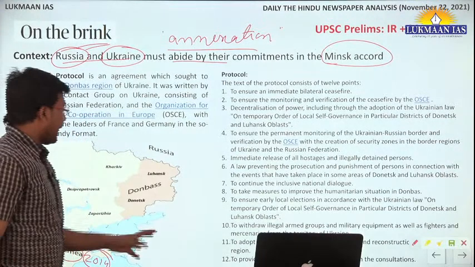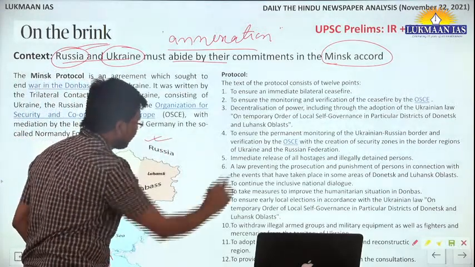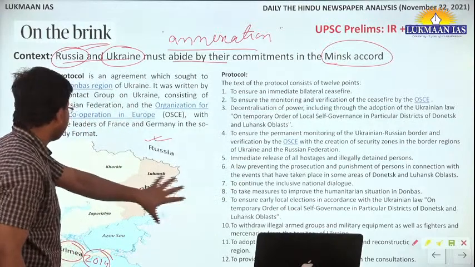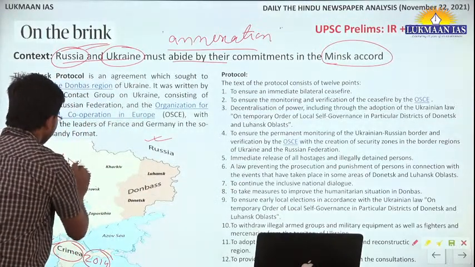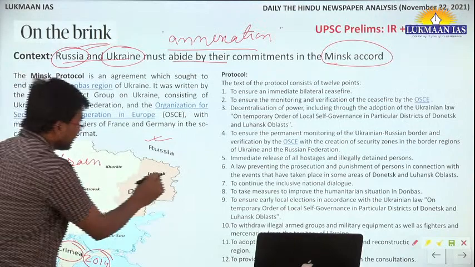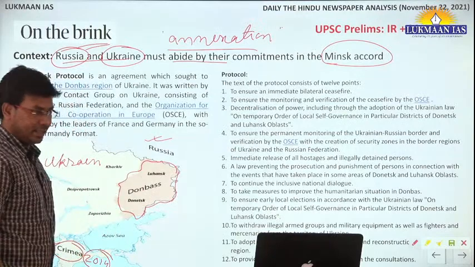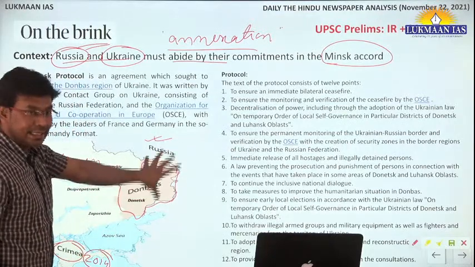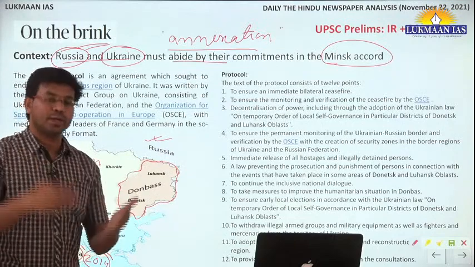To the left is the map of Russia. This is not the complete map of Russia, but the map of Ukraine. This is one of the territories known as the Donbas territory. This particular territory is heavily under the control of people who are supported by Russia.